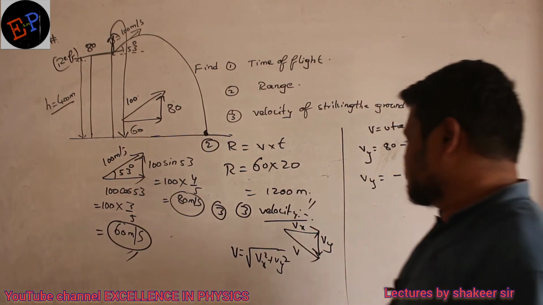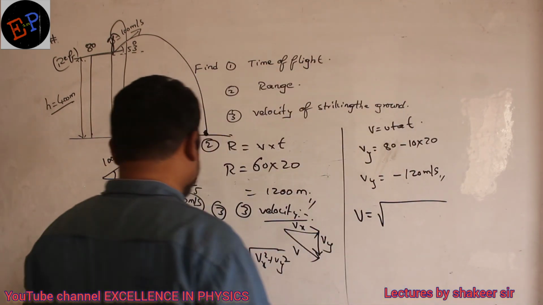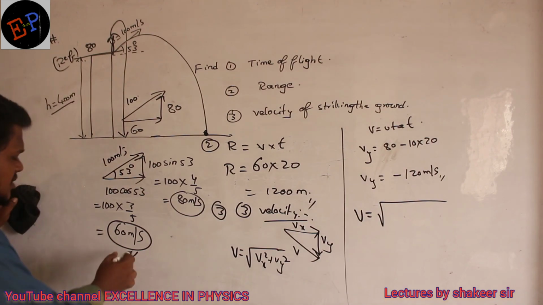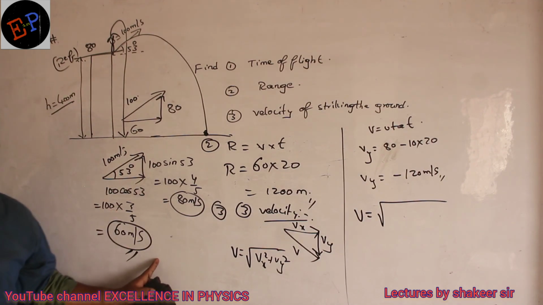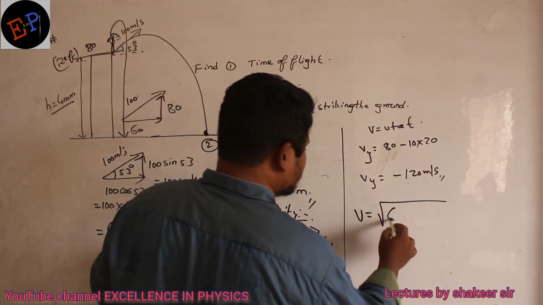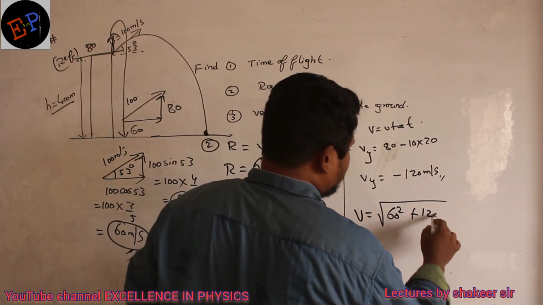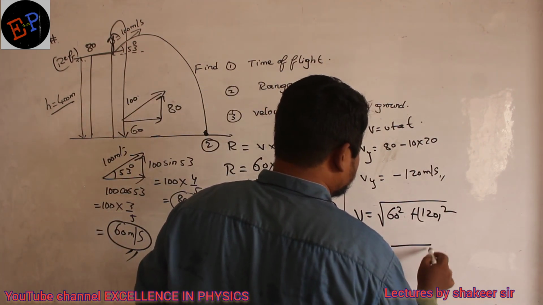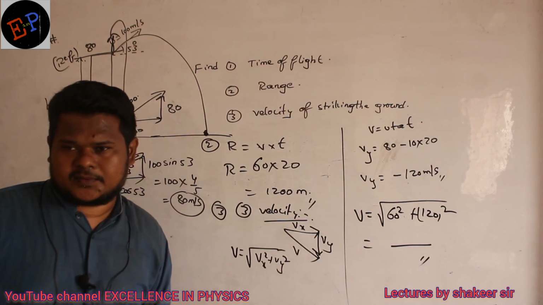Clear? So therefore, what is my total velocity? V is equal to square root of Vx square. What is the velocity along the x-axis? 60. This is always a constant. Velocity along the x-axis will never change. Already we studied that. So therefore, 60 squared plus velocity along the y-axis, 120, whole square. So just do this calculation. That will be the total velocity with which it strikes the ground.